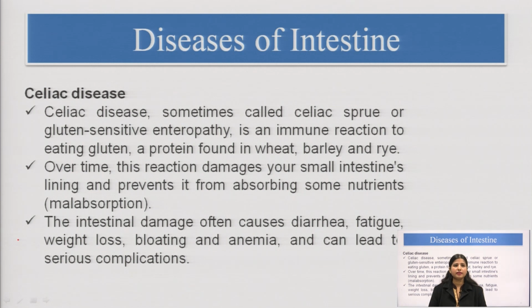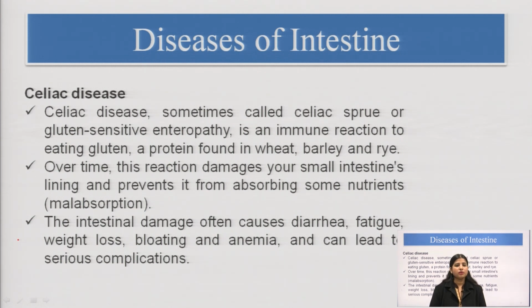Celiac disease is seen in patients who suffer from sensitivity to wheat. In wheat there is gluten, which is a protein, and that particular person is sensitive to the protein gluten.